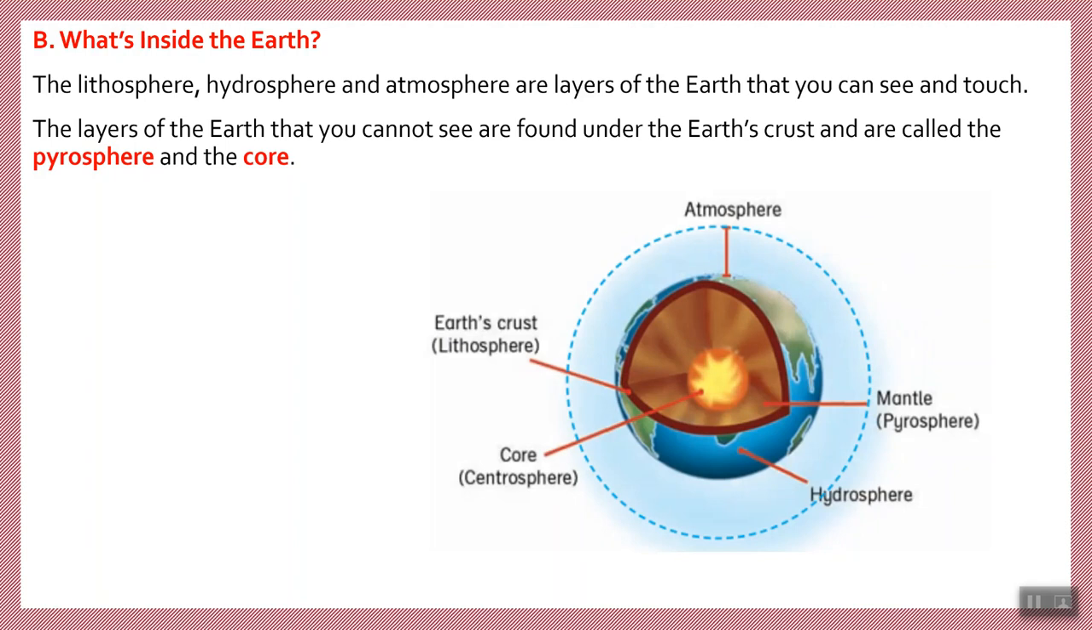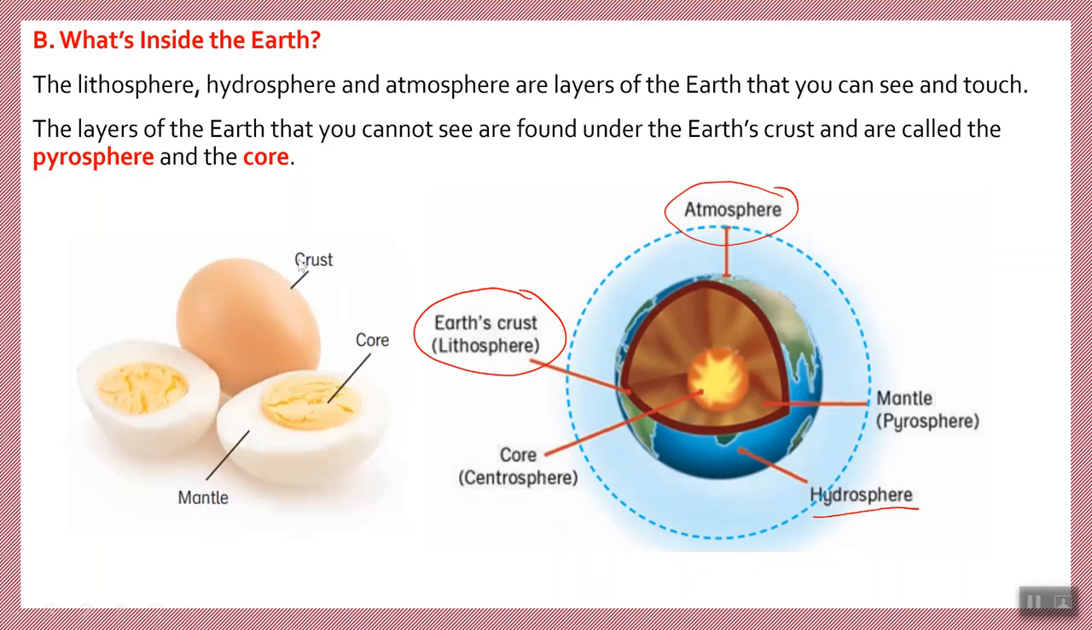So when you look at this picture again, you'll see that we learned about the atmosphere, which is a gas layer around the Earth, and the Earth's crust that we live on, which we call the lithosphere. And as you know, the lithosphere is made up of two parts: the water part, the hydrosphere, and the land. Now let's learn about the mantle and core.